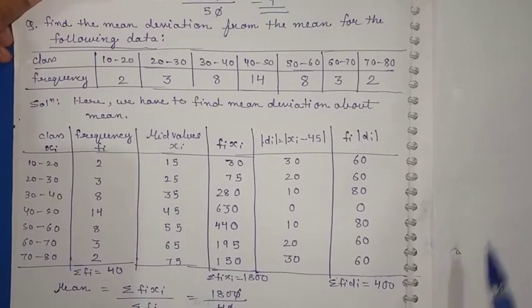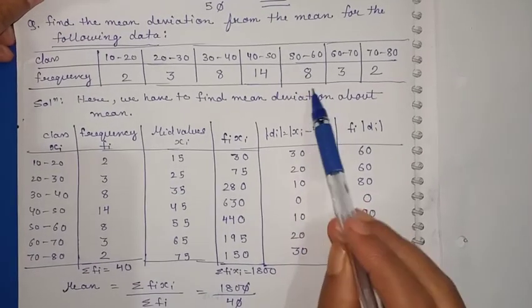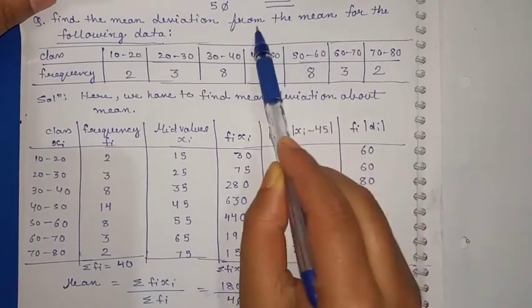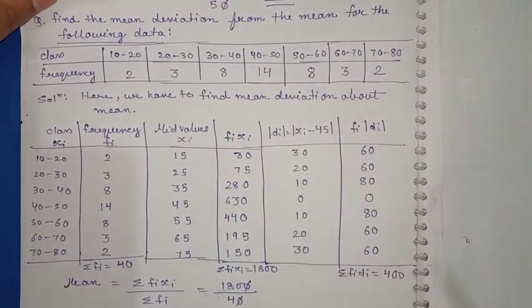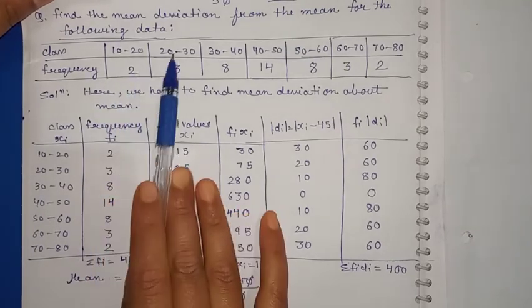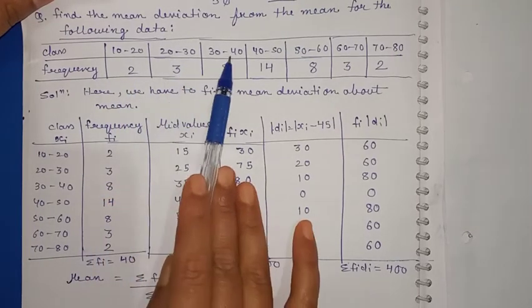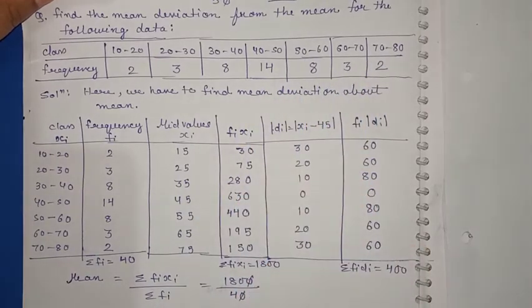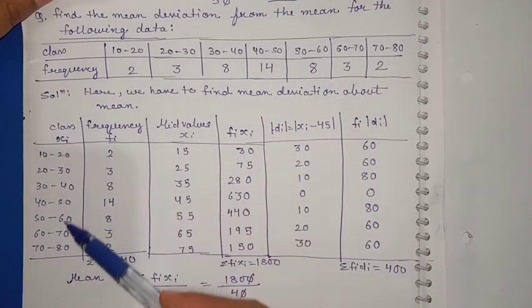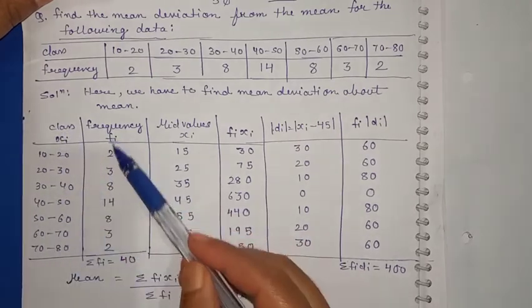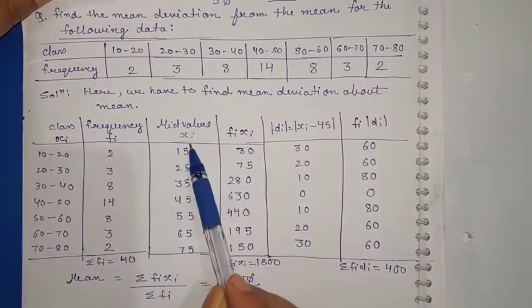One more question is there, in which there are intervals and you have to find the mean deviation from the mean. In this question we are not going to use the median, we are going to use the mean. 10 to 20 is 2, 20 to 30 is 3, 30 to 40 is 8, 40 to 50 is 14, and this is the given table. First we will write the class, then the frequency, and the mid value is known as xi.